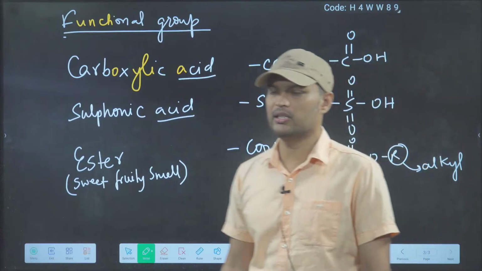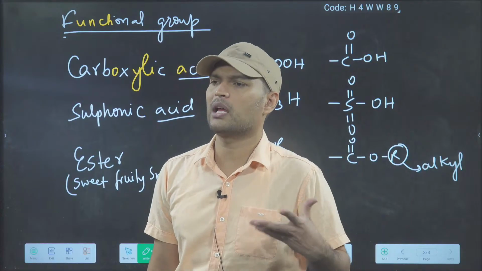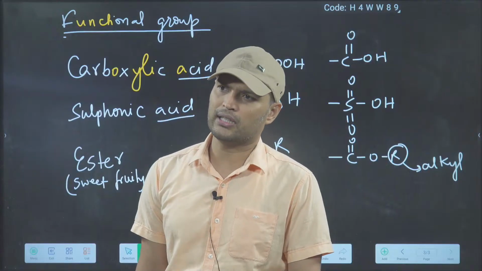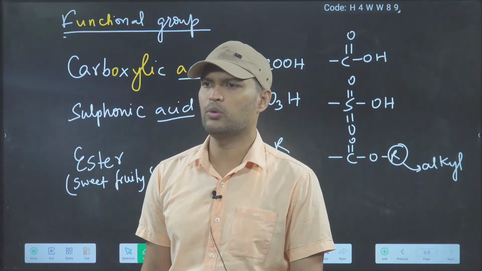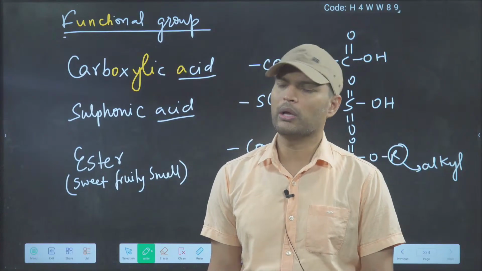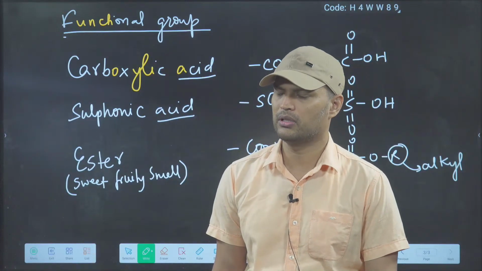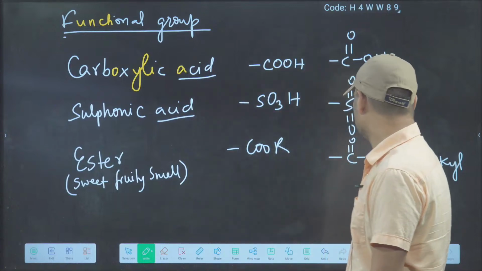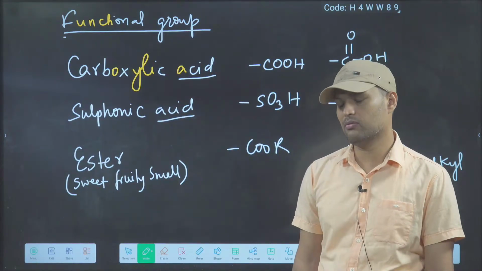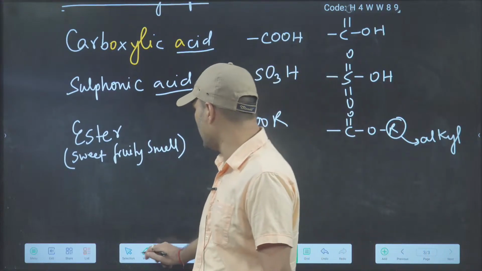Now you can think this alkyl group means carbon, carbon, carbon. 1 carbon, 2 carbon, 3 carbon, many carbon, like this. So we will see that in future while studying IUPAC nomenclature. So you have to think of R as a general representation. You can put the number of carbons of your choice. Like this only they will tell you Ar. Ar means aryl. So ester, carboxylic, sulfonic, ester.